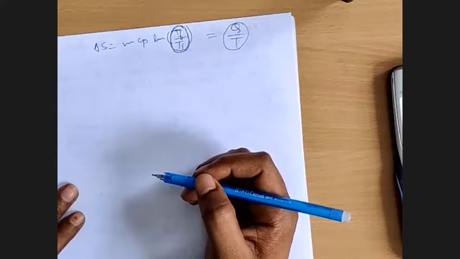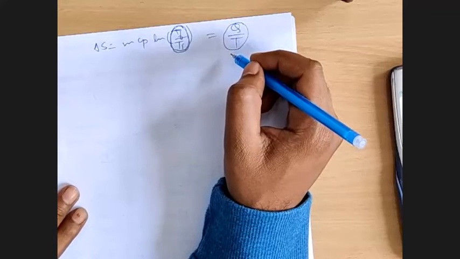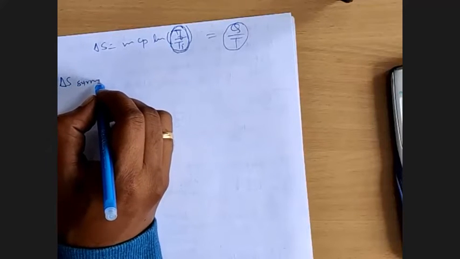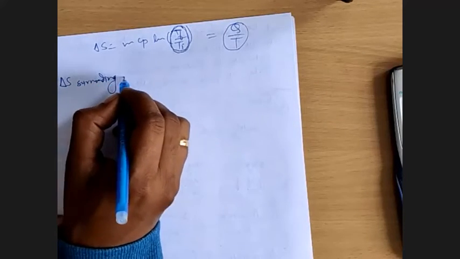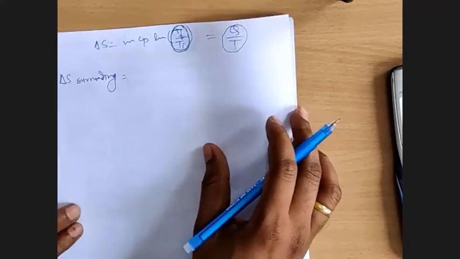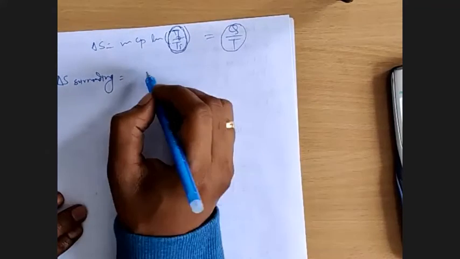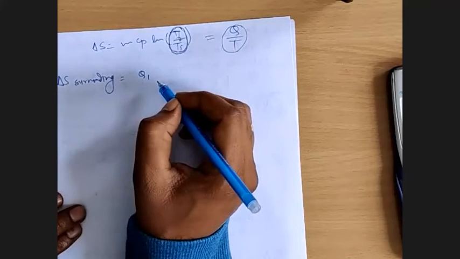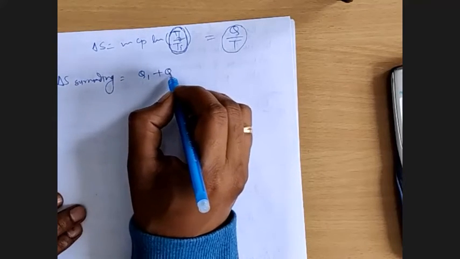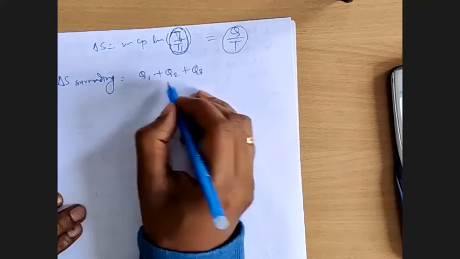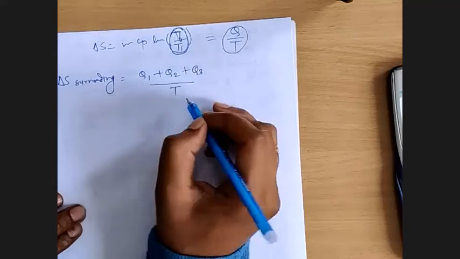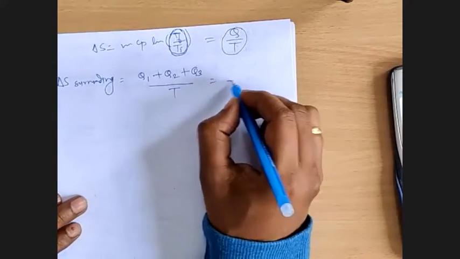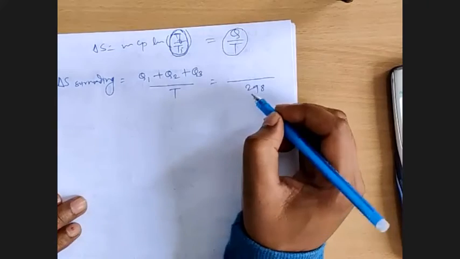So now we need to use this relation. Delta S surrounding is equal to Q1, Q2, Q3 divided by the temperature of the atmosphere, which is 298.